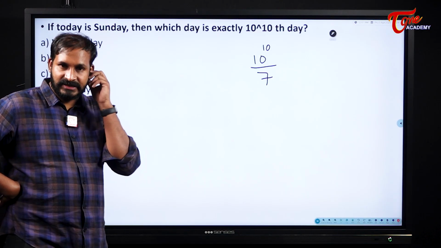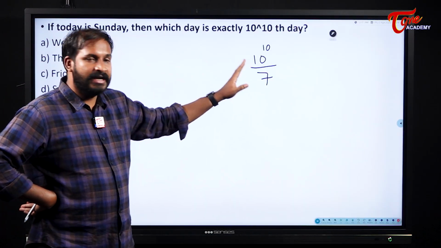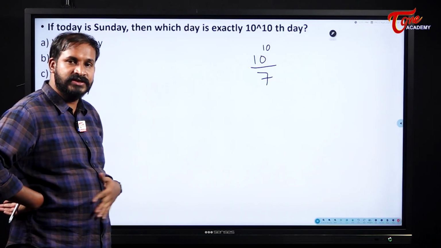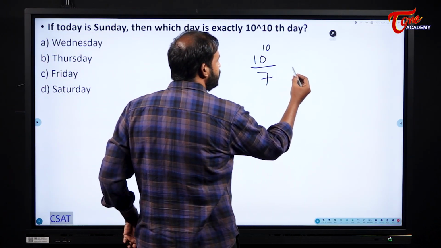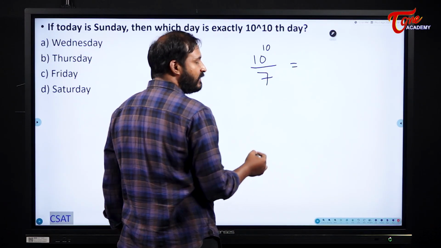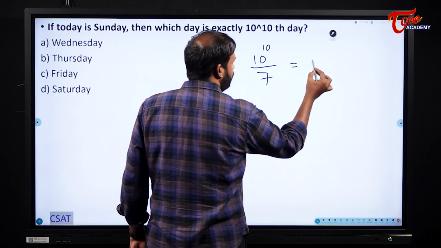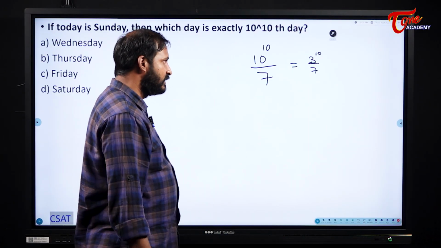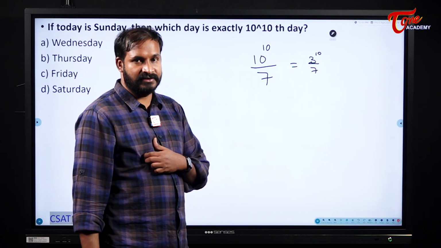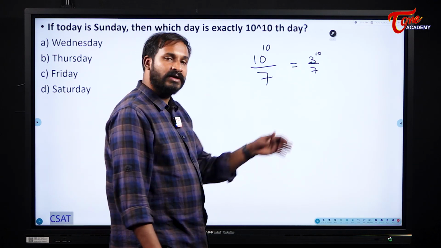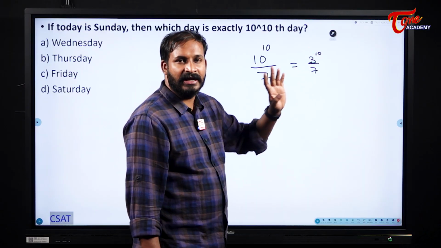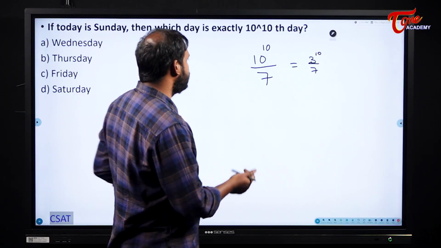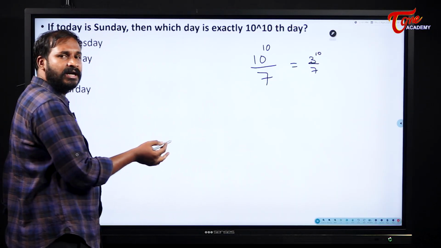So 10 power 10 by 7. You can find the remainder with the help of the remainder theorem, or by using some other concept. By using the remainder theorem, what is the remainder I will get? According to the remainder theorem, I can write this as 3 power 10 by 7. When I divide 3 power 10 by 7, what is the remainder? Taking the multiples again would take a lot of time for us. Instead, my suggestion is to directly try to find the remainder.